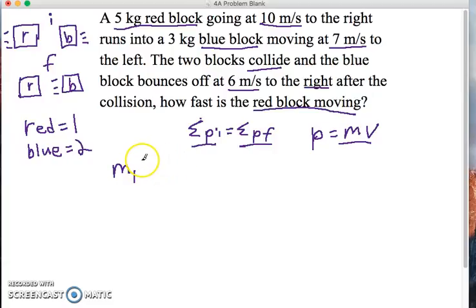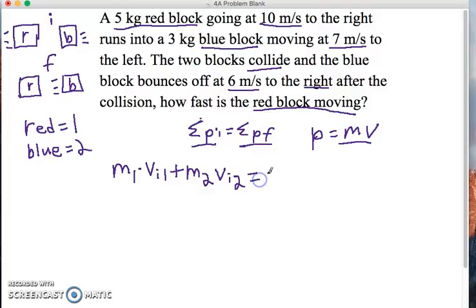Let's write this out. What's the momentum of the red block before the collision? It's m1 times the velocity initial, the velocity before the collision, vi1. That's added to the momentum of the blue block, m2 for the blue block, times vi2, the velocity before the collision of the blue block.